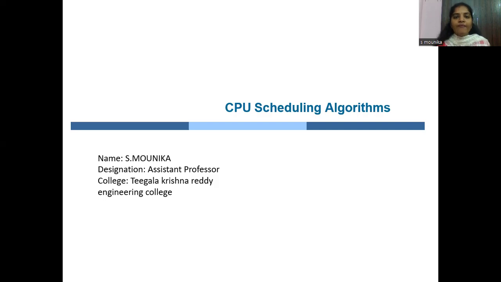But suppose I have multiple programs or multiple processes running in my operating system. How are the processes scheduled? If I'm running a C program, that is process P1. I'm sharing a file, that is P2. And if I'm searching for another thing, that is P3. So P1, P2, P3 are the three processes which I'm working on simultaneously in the system. Which process is going to be executed first? For that purpose, CPU scheduling algorithms were implemented.